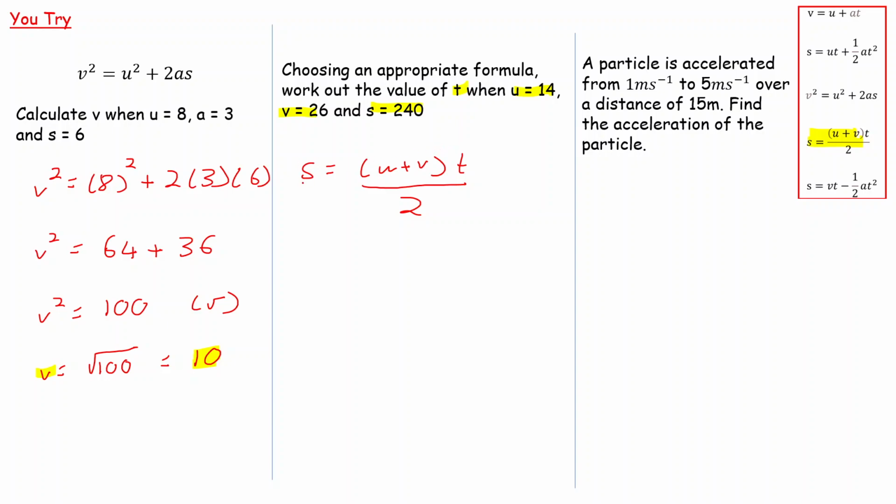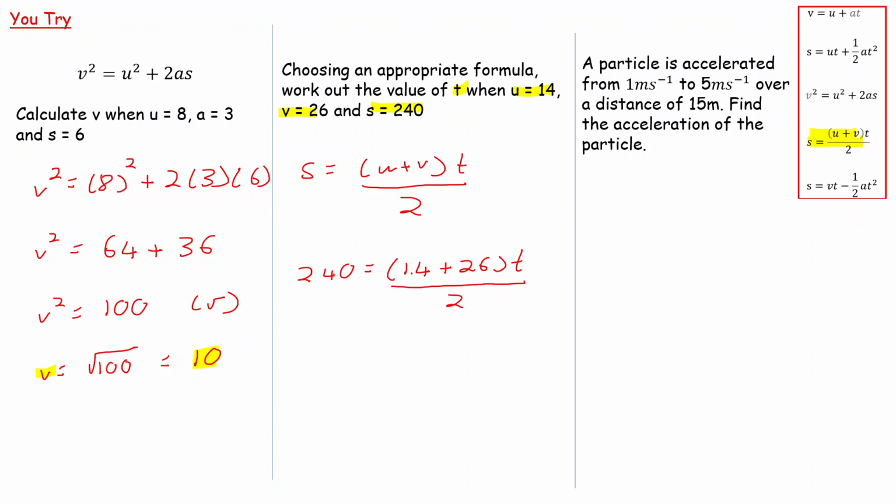So S is 240, so 240 is equal to U plus V, and it is in a bracket, so U is 14. We're plussing on that V, which is 26. We're timesing through by T. T is what we're trying to find, so let's leave that there. And we're dividing through by that 2.